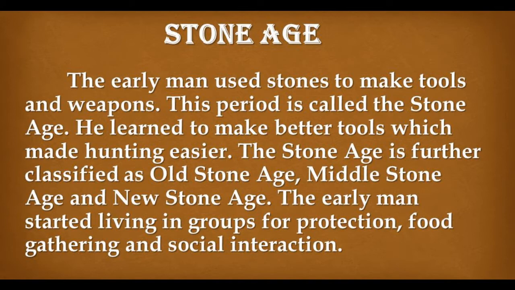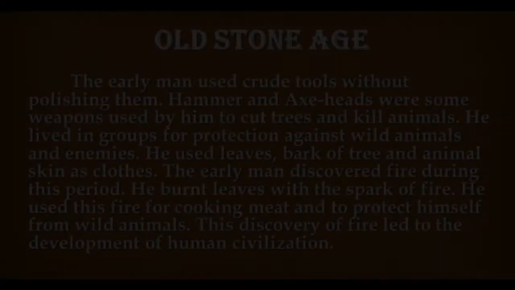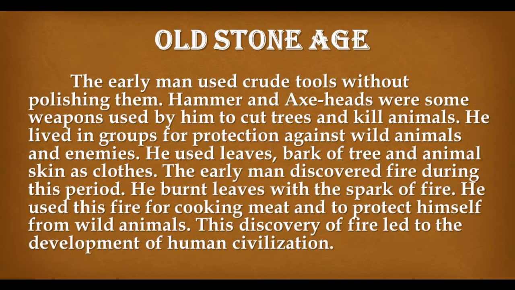He learned to make better tools which made hunting easier. The Stone Age is further classified as Old Stone Age, Middle Stone Age, and New Stone Age. The early man started living in groups for protection, food gathering, and social interaction. Old Stone Age. The early man used crude tools without polishing them.